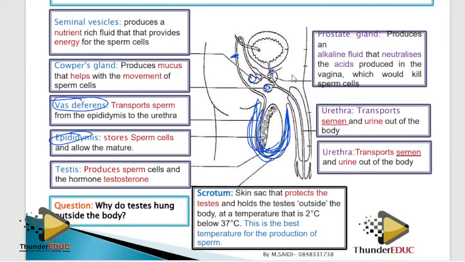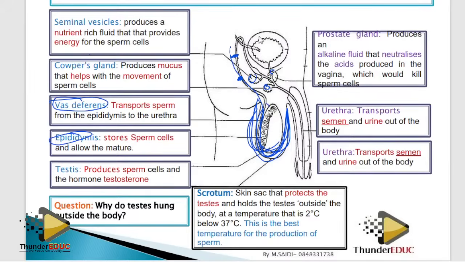If this vasectomy has been done on this person, can this person impregnate someone? No, because these sperms are no longer able to cross to the urethra. You understand? So the semen you produce no longer has sperms. Yes. What's the difference between semen and sperms?